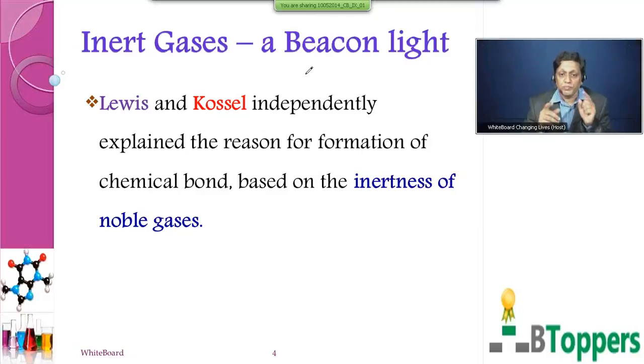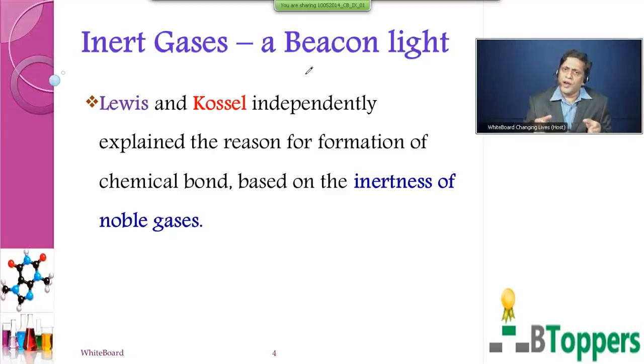I have written in the caption, inert gases, a beacon light. What is a beacon light? A beacon light is the one that shows direction. So the inertness of noble gases has shown the direction for Lewis and Kossel to explain the reason for the formation of chemical bond.